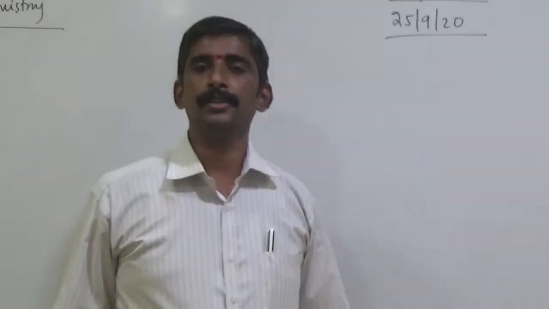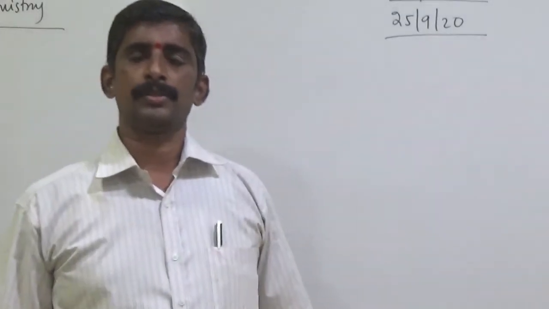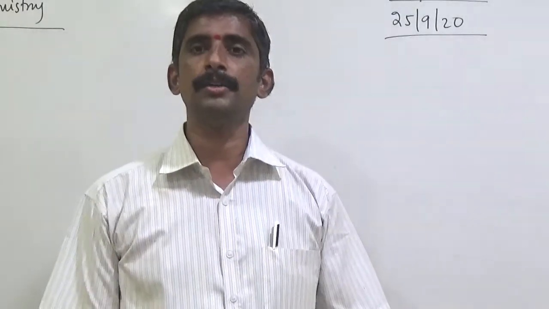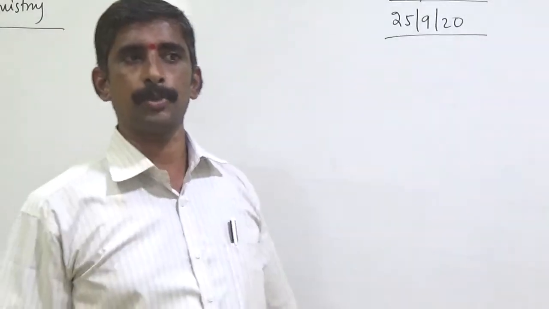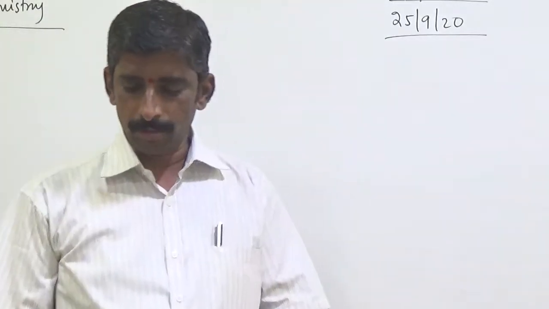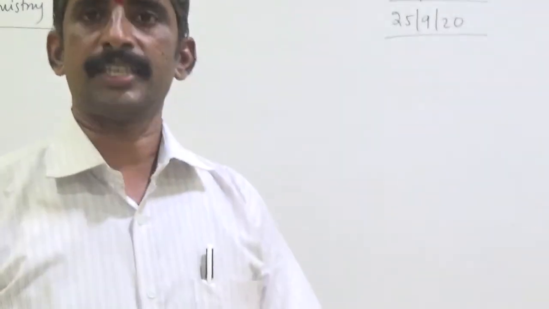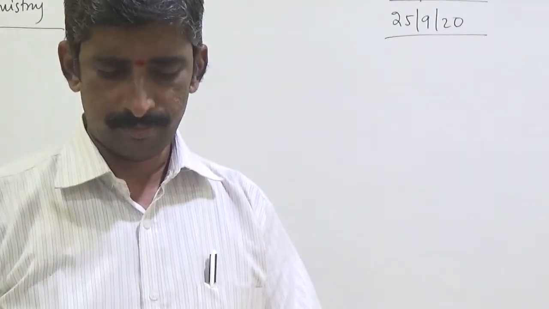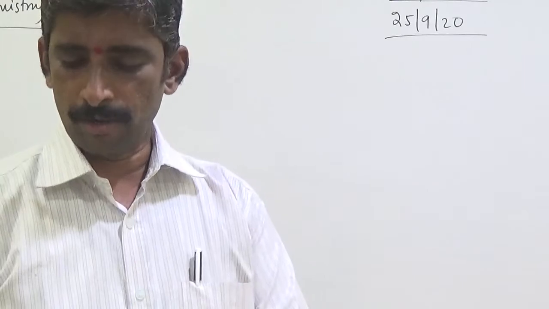So now, continuation of atomic structure: some numericals, the de Broglie concept and the Heisenberg uncertainty principle. Write down some problems. Yesterday I gave 2 or 3 problems. So the remaining problems, now I will start.